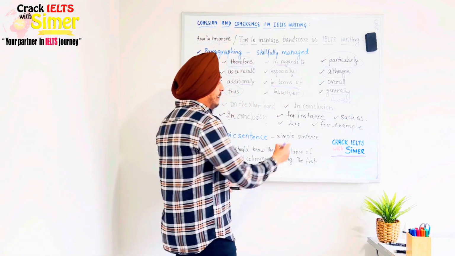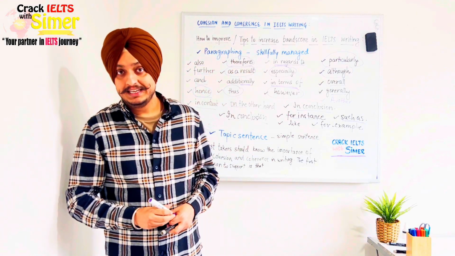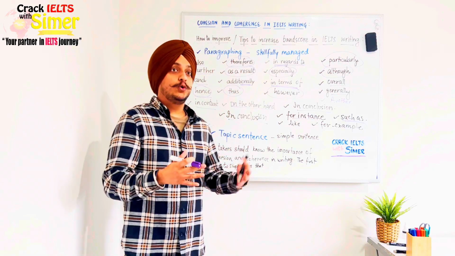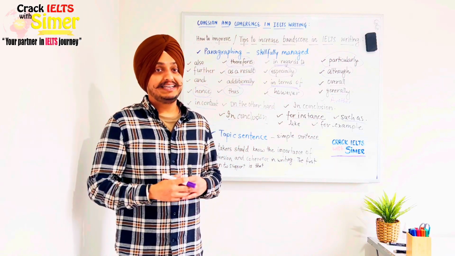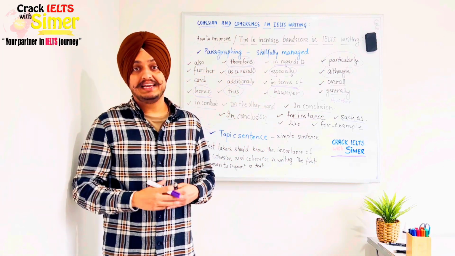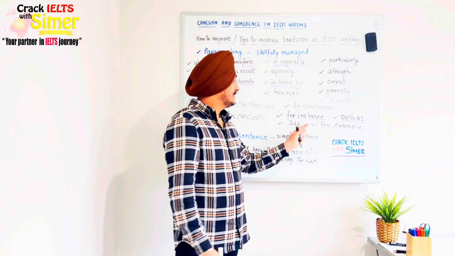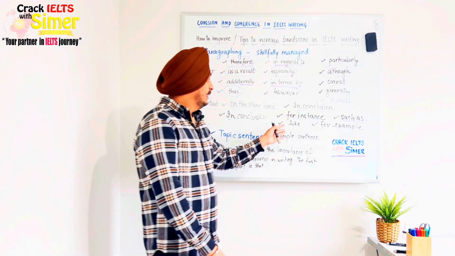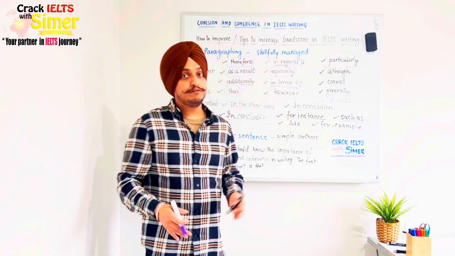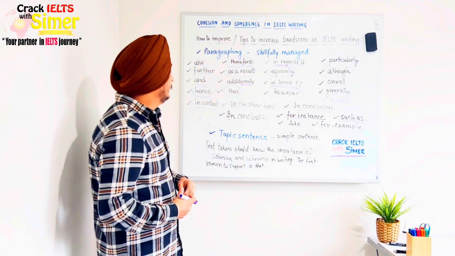And to give examples, use for instance, such as. Such as is my favorite. It's very academic and I want you to use such as. When I say academic, I don't mean that it's only for academic writing. You are expected to write in an academic way even if you're appearing in a general training exam. So that's very important. So use for instance, such as, because these words are academic. As I said, I very rarely use like, so that's in informal letters when we are writing to a friend. For example is also one that you could use.